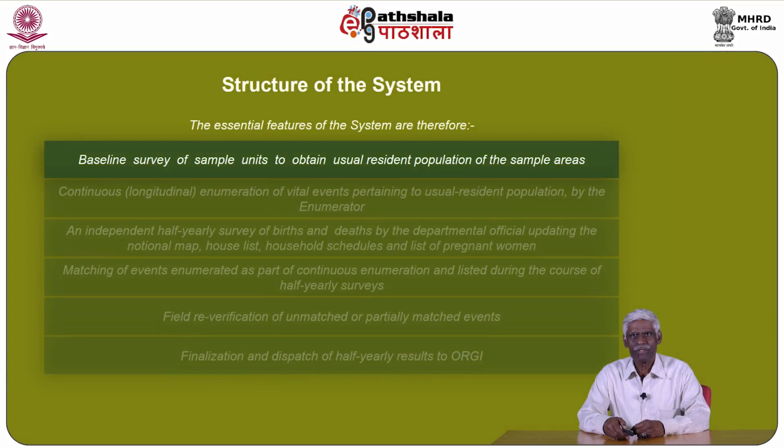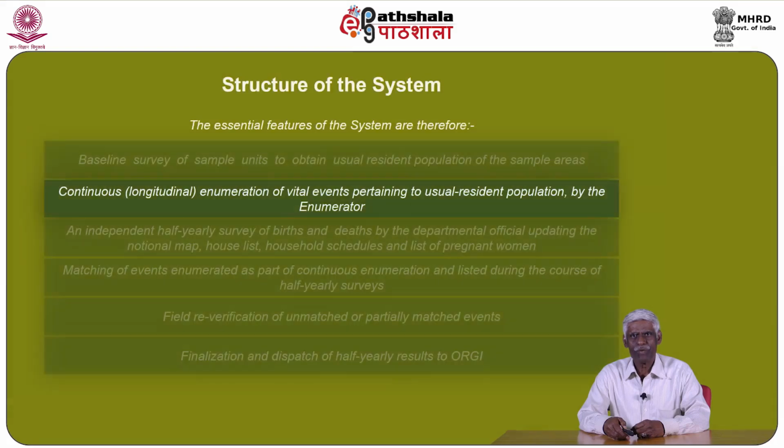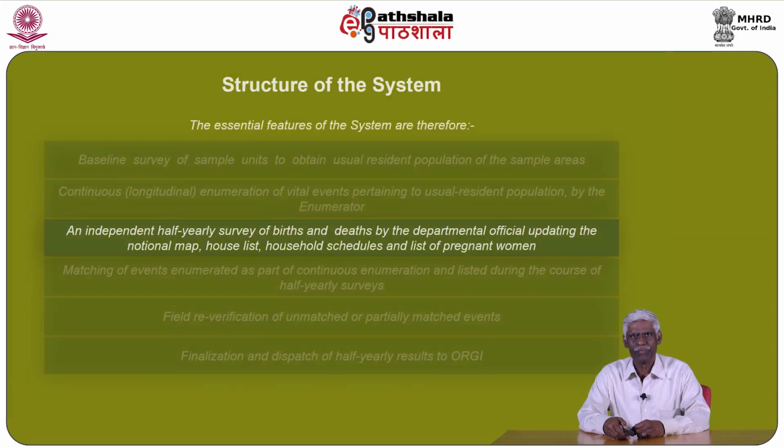The essential features of the system are therefore: A. Baseline survey of sample units to obtain the usual resident population of the sample areas. B. Continuous or longitudinal enumeration of vital events pertaining to the usual resident population by the enumerator.